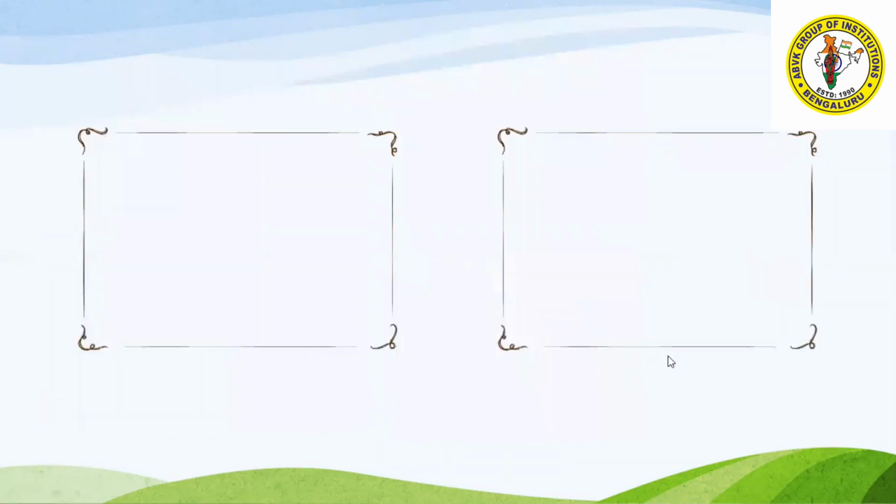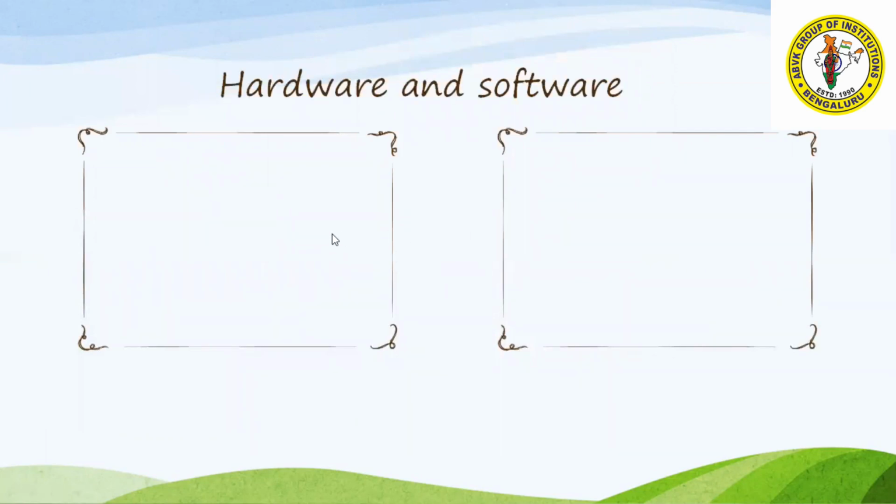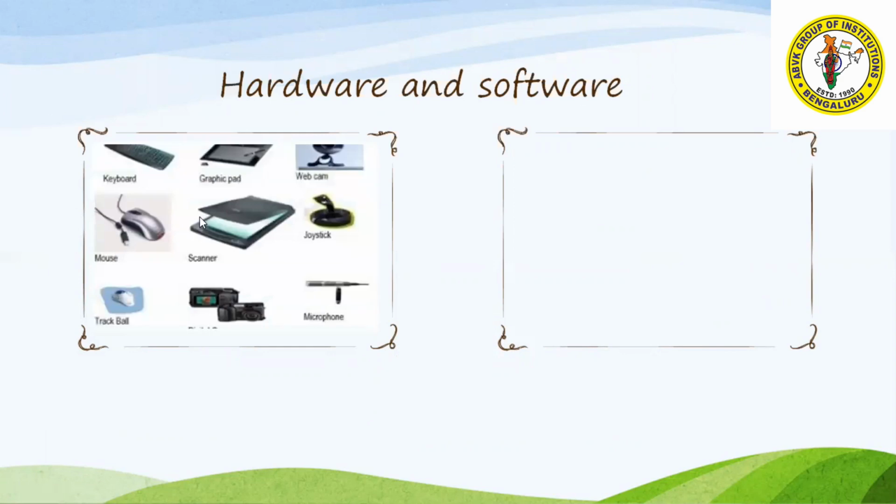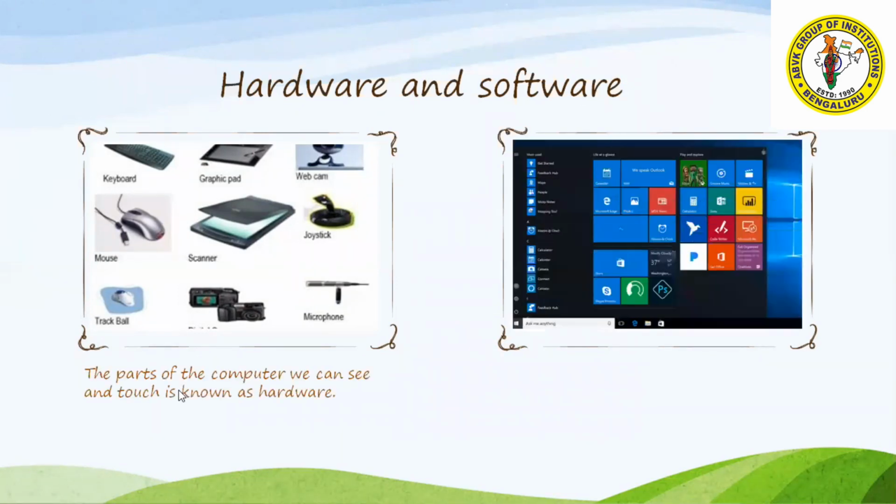A computer has both visible parts and invisible parts. So the visible parts which can be seen and which can be touched are known as hardware. See here, these are examples of hardware because these parts of the computer we can touch. Keyboard you can touch, mouse you can touch and you can see. Obviously you can see the webcam, you can touch them. So these are the physical parts of the computer which we can see and we can touch.